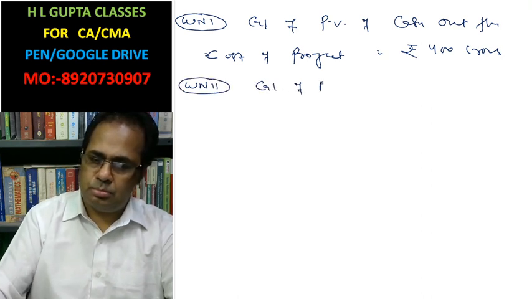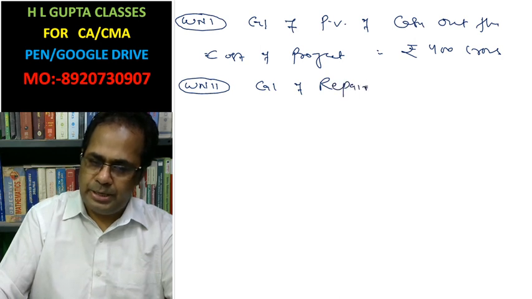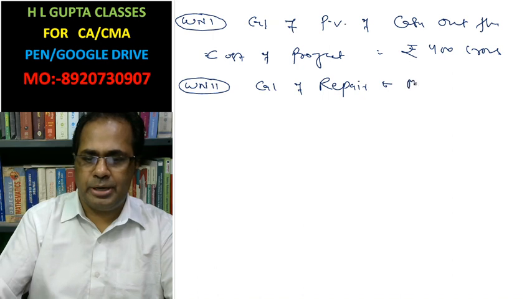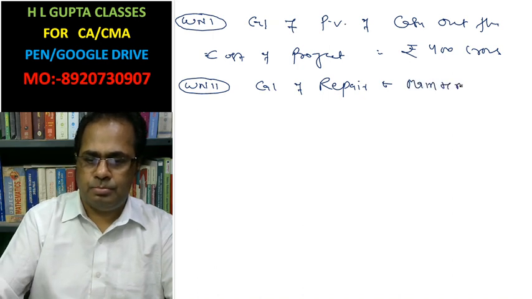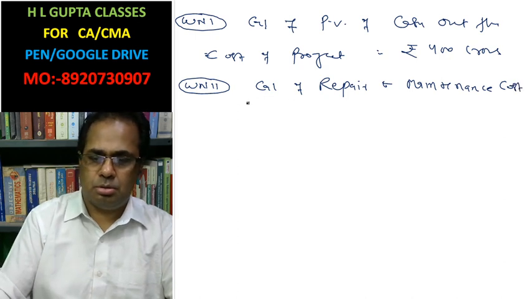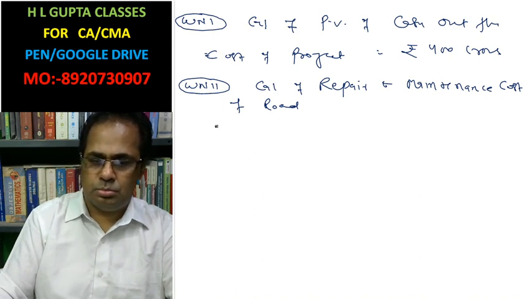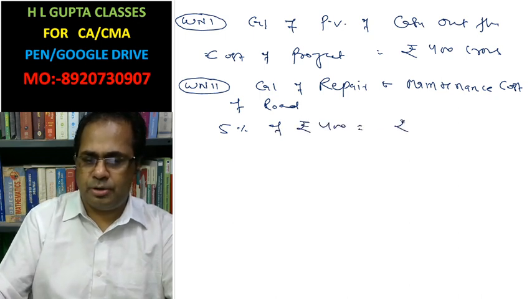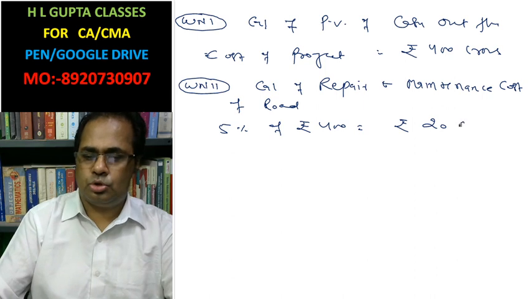Calculation of repair and maintenance cost of road, that is equal to 5% of rupees 400 crore, that is equal to 20 crore.